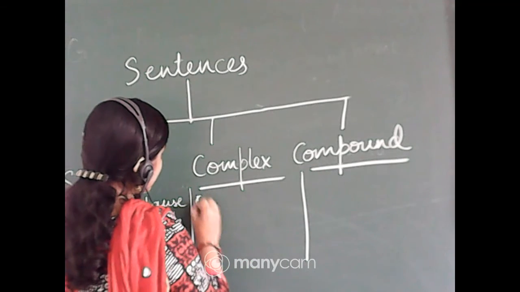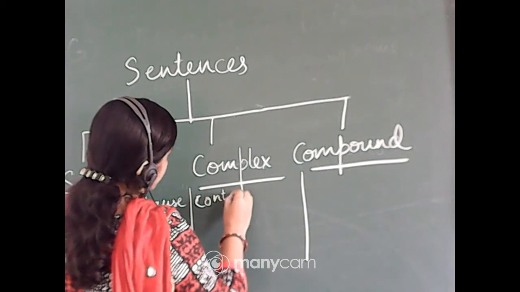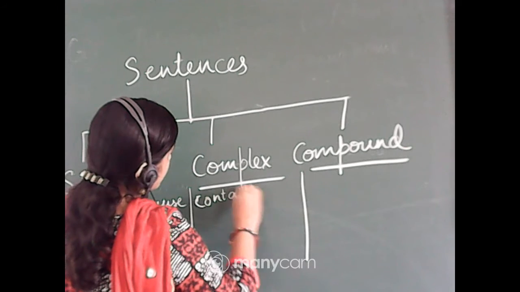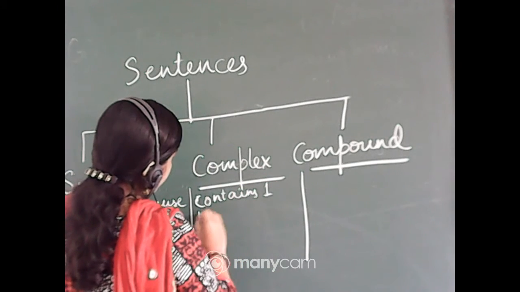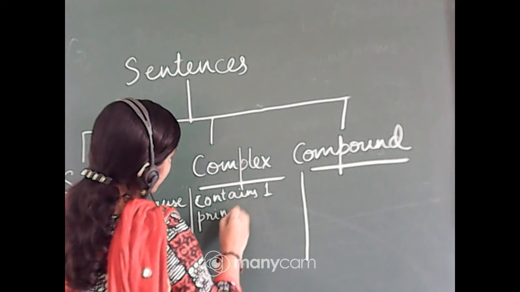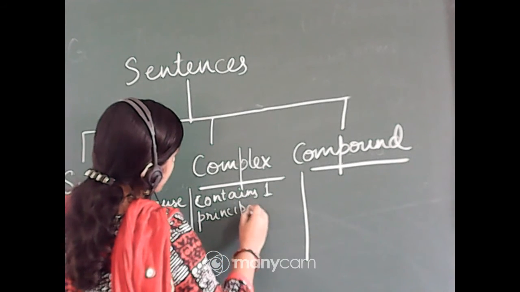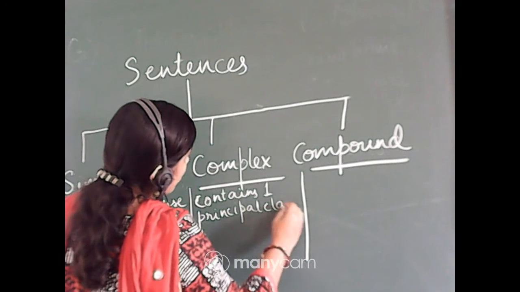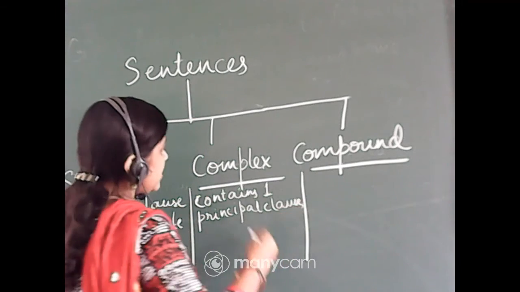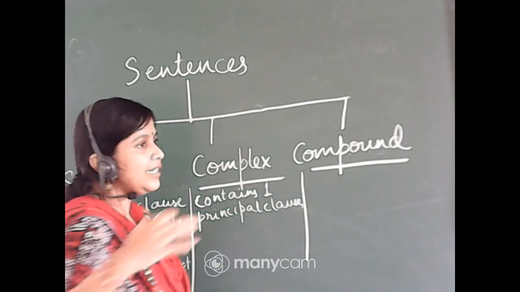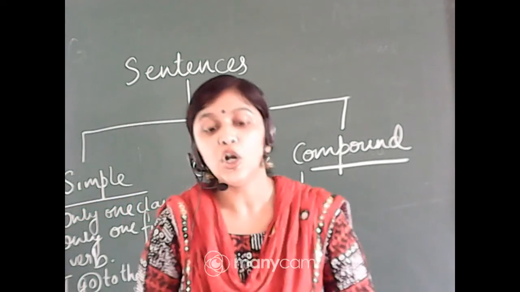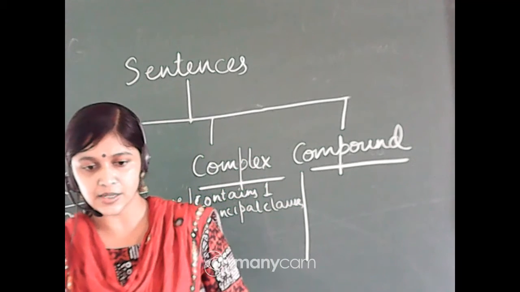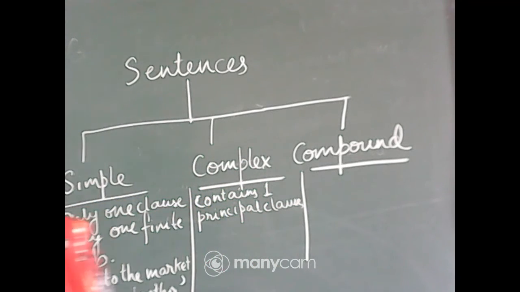So it contains one principal clause. I have already told you what a principal clause is. A principal clause is a clause which is complete in its own. That means it does not need the help of any other word to be a part of a sentence. Okay. So it's a complete sentence actually.